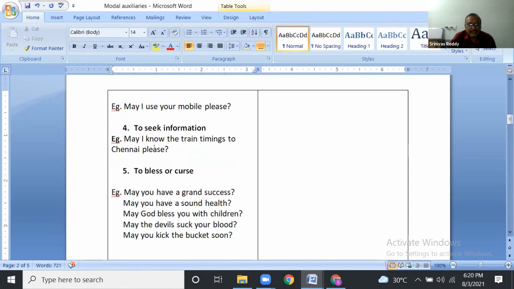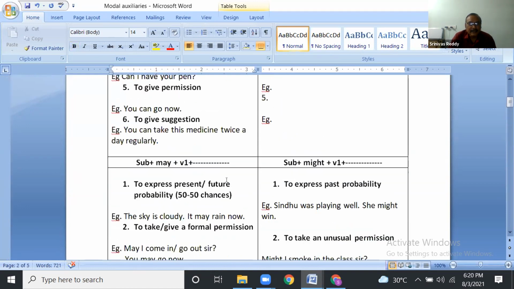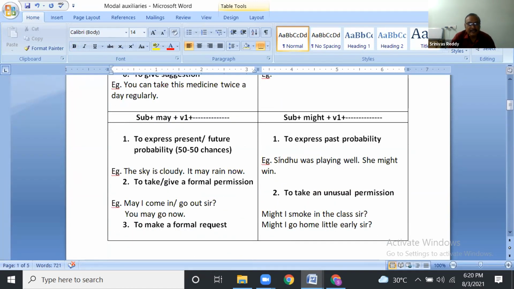Next one is to bless or curse. May you have a grand success. May you have sound health. May God bless you with children. May the devils suck your blood. May you kick the bucket soon. May God, like this. Note down, guys, here. May plus V1. Just note down.